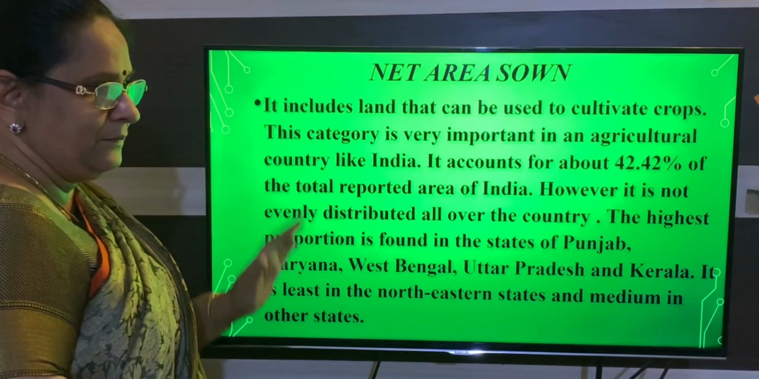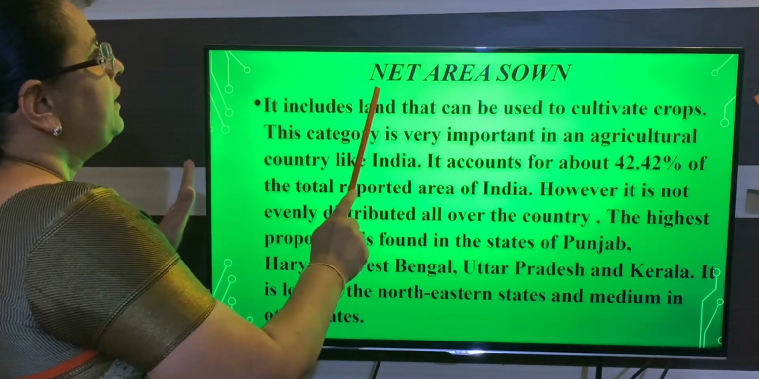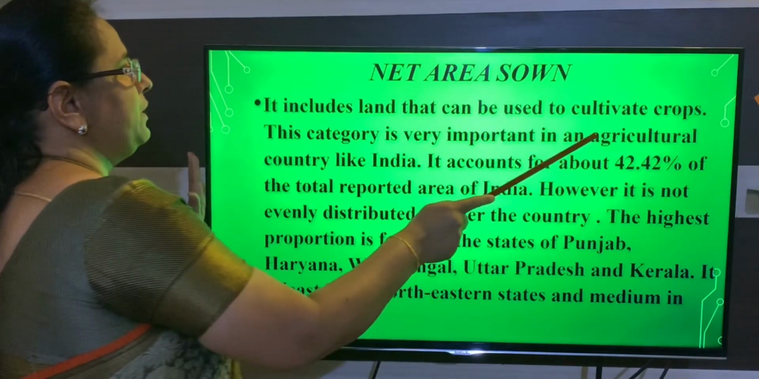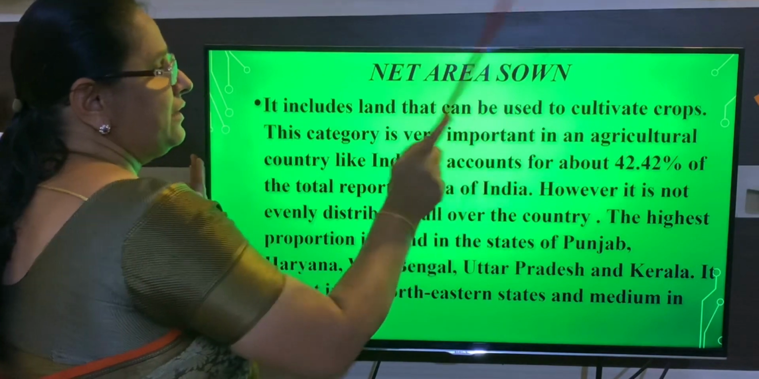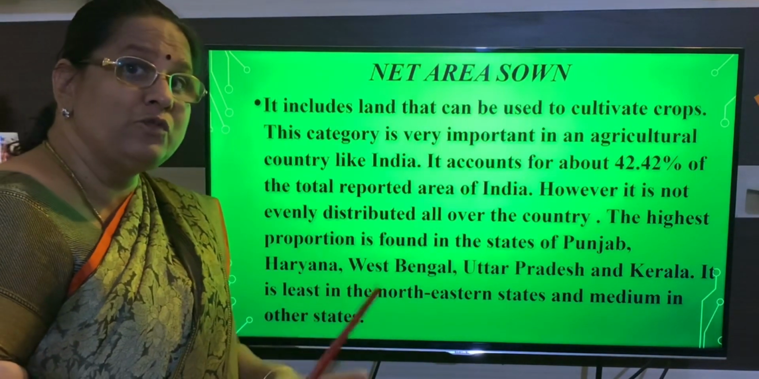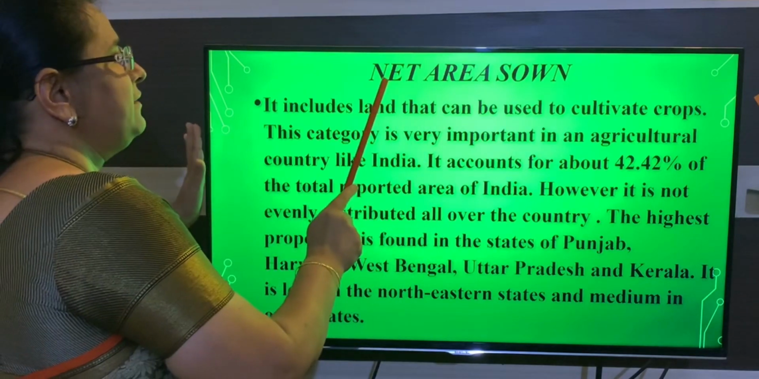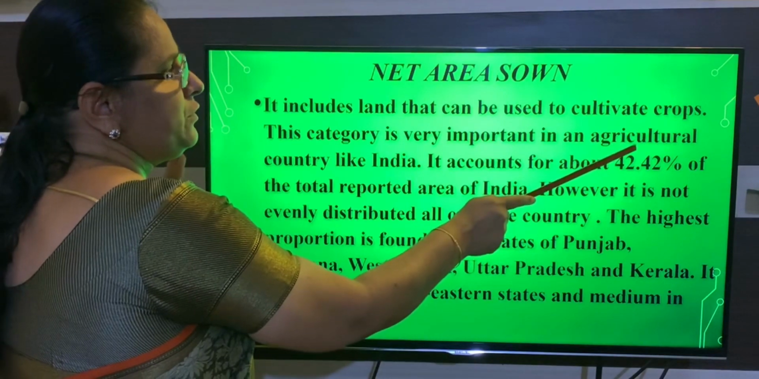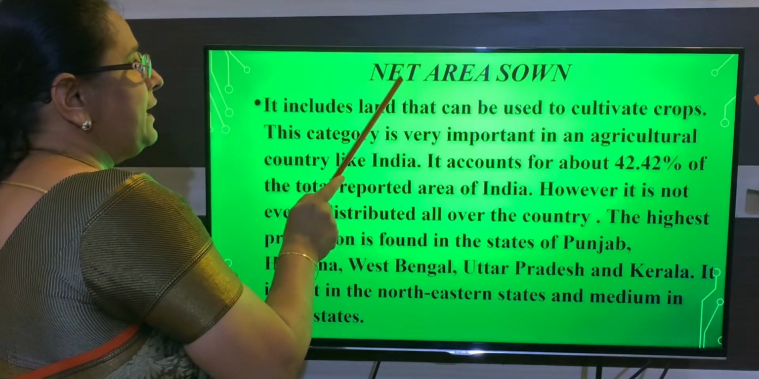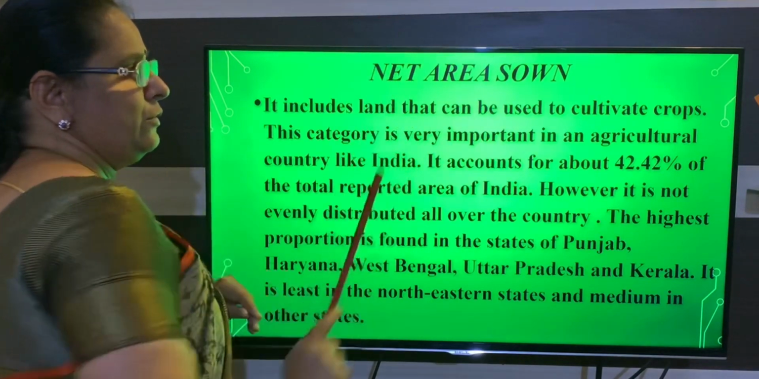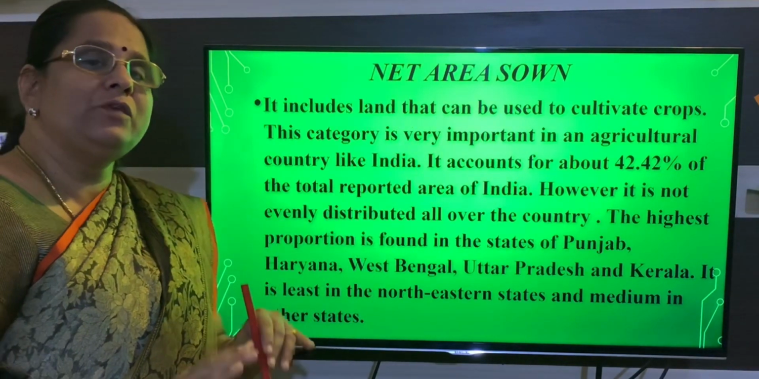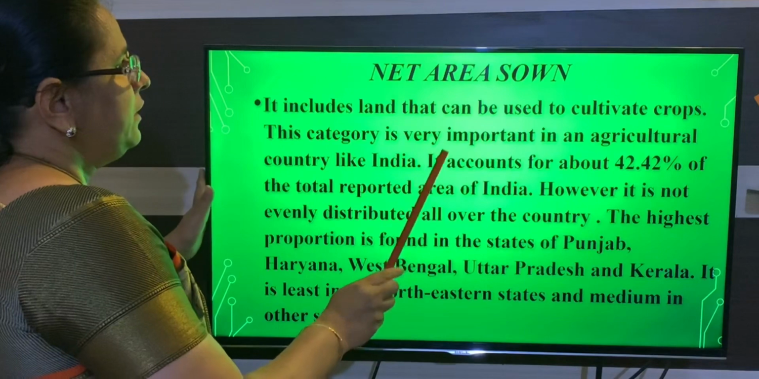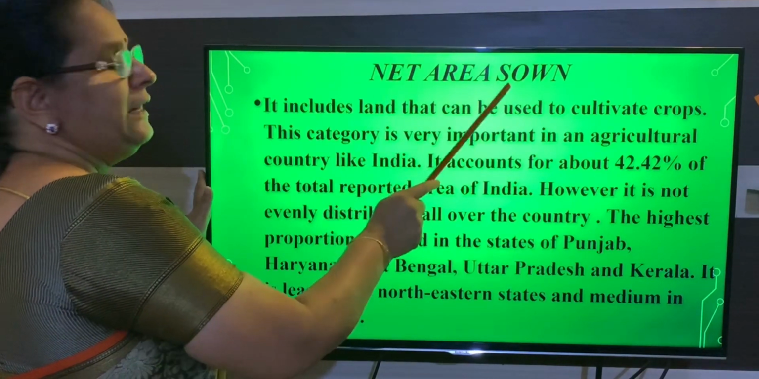Now the first one we are going to learn about is net zone area. In this net zone area, this is the word you have to remember, children. What is this word? Agriculture. A land which is used for agriculture purpose, we call that as net area zone. Is that clear? So land which is used for which purpose? Agriculture purpose. What do you call that land as? Net area zone. So remember, a land which is used for agriculture purpose, we call it as net zone area. So here we can say it as net zone area or net area zone also.